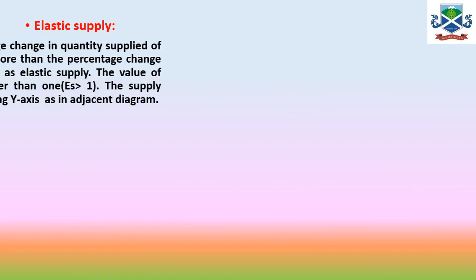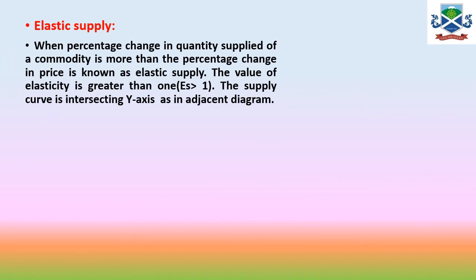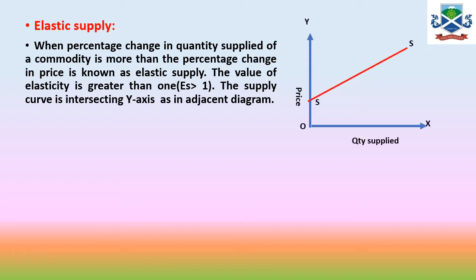Next one is elastic supply. You will find when percentage change in quantity supply of a commodity is more than percentage change in price, it is known as elastic supply, and the value of elasticity is greater than 1. The supply curve is flatter, as you saw over here, and it is intersecting the y-axis. That part over here, the supply curve you have to produce it to show that it is greater than 1, that the supply curve is intersecting the y-axis at any point of the y-axis.